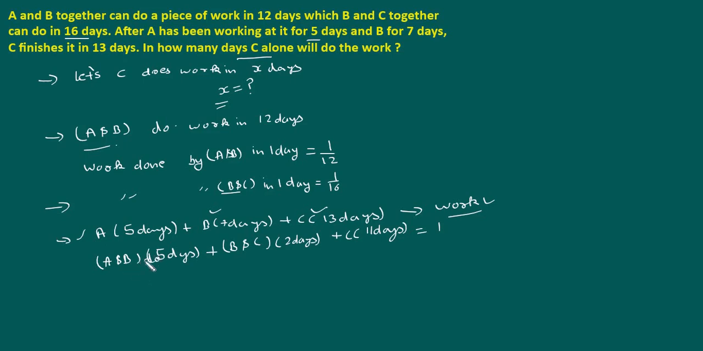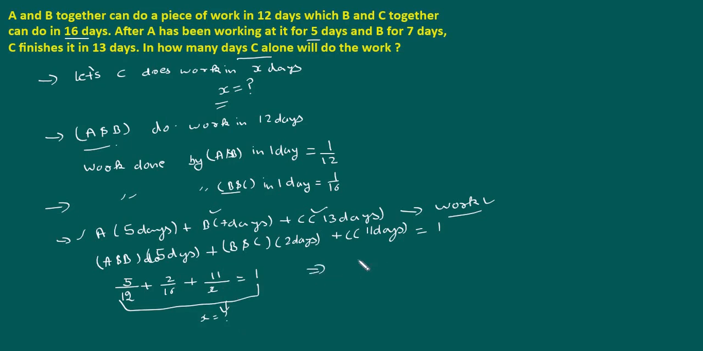Now use the work equation. A and B work for 5 days, and the capacity of A and B to do the work is in 12 days. Similarly, B and C work for 2 days and the capacity of B and C is 16 days, and C does the work for 11 days and the capacity of C is simply X. This is equal to 1. Now solve this equation and find the value of X from here.